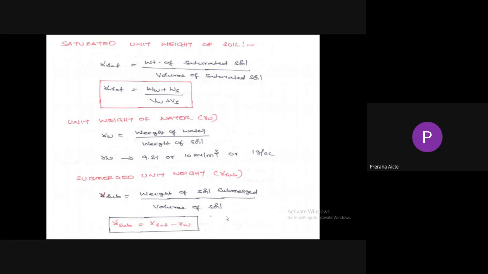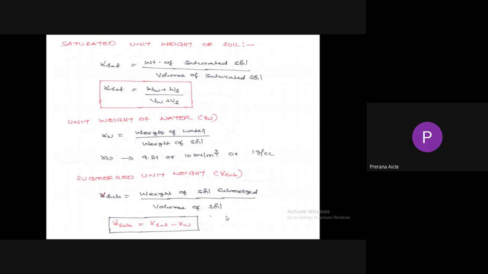So unit weight of water. Here is a small correction. It is the ratio of weight of water to the volume of water. It is taken as 9.81 or 10 kilonewton per meter cube, or 1 gram per cc. It will sometimes not be given in the problem, so it is assumed that the standard value for the unit weight of water is 9.81 kilonewton per meter cube, or 10 kilonewton per meter cube, or 1 gram per cc.